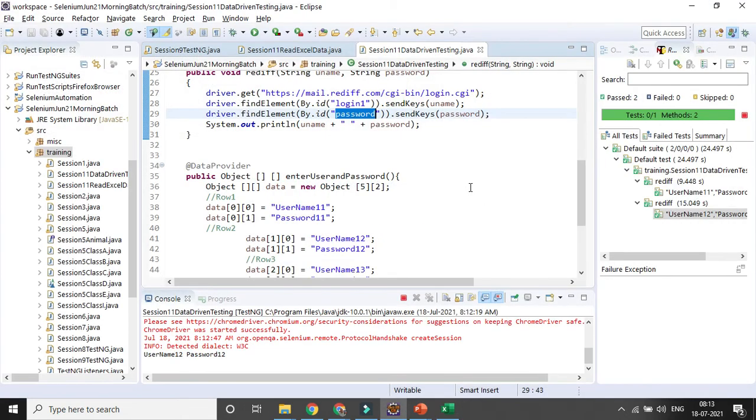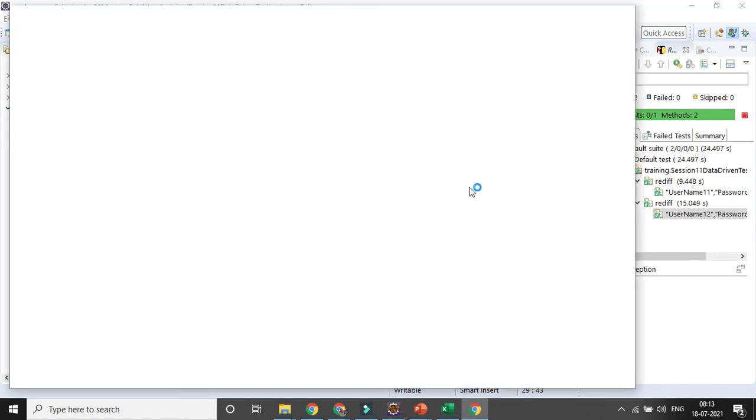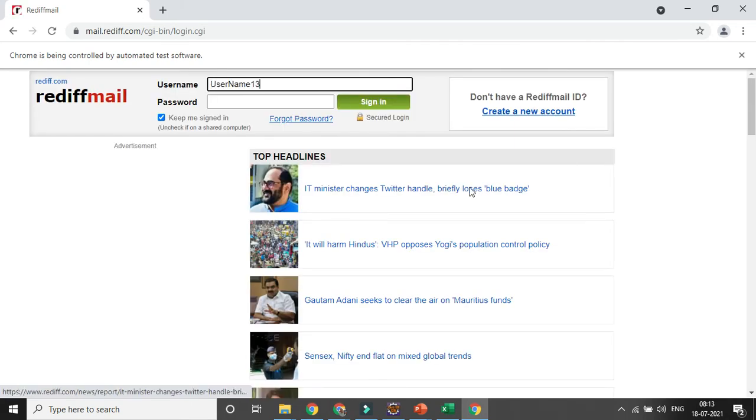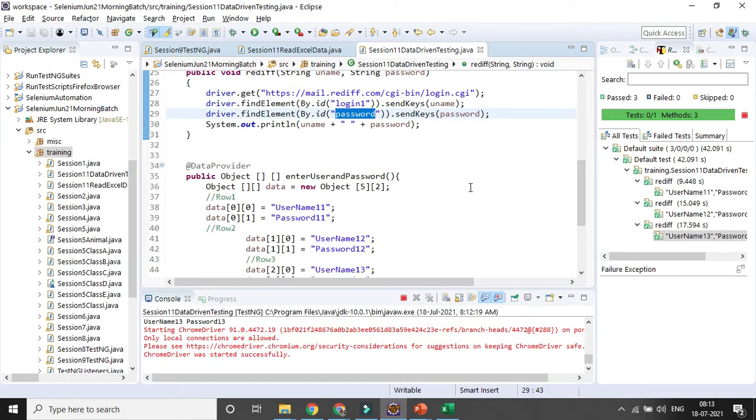Two sets have run, and it will run for 5 sets, because the number of iterations I have given is 5, and the number of arguments, the variables I need to pass, is 2: the username and password fields. So it is going for the third data combination. Username given, password is also given. The third combination ran, and now it will go for the fourth combination.